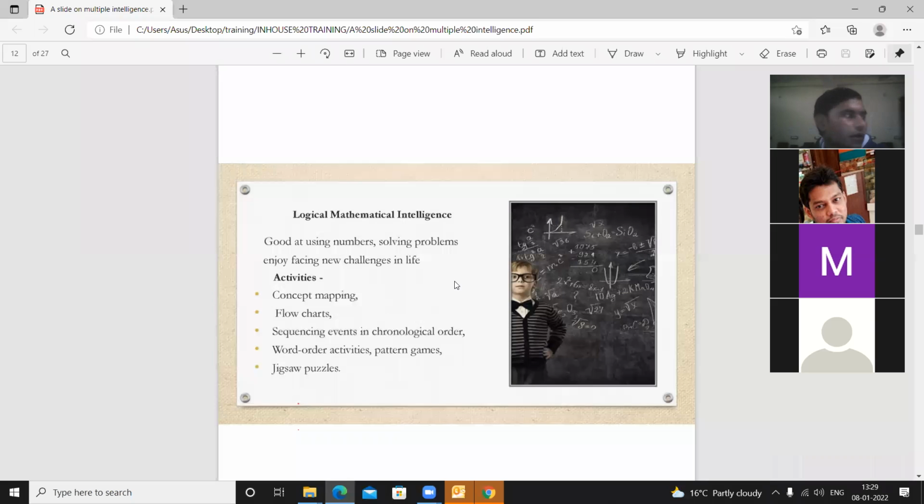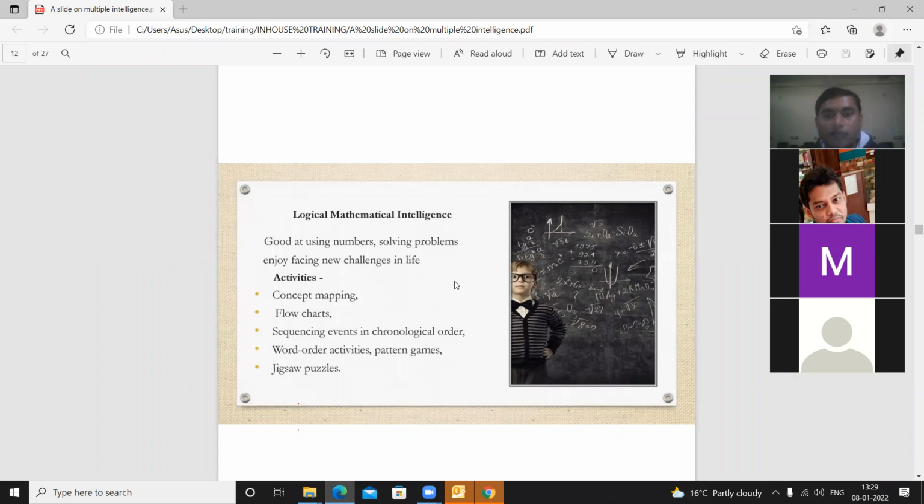Suppose you have taught a topic in history about a dynasty, the Mughal dynasty, which comprises different rulers who ruled the same dynasty in different periods. Suppose you have given the students the years. Those students who have logical mathematical intelligence will be very interested in arranging them.